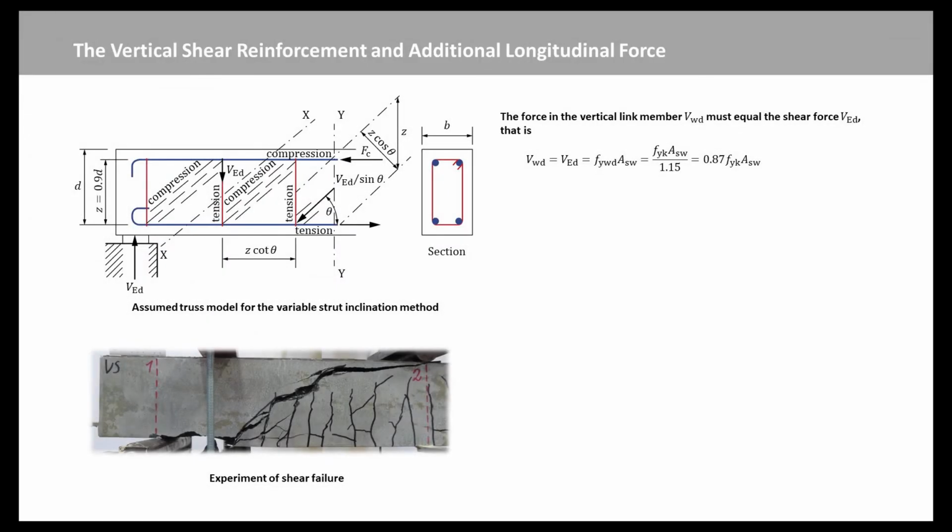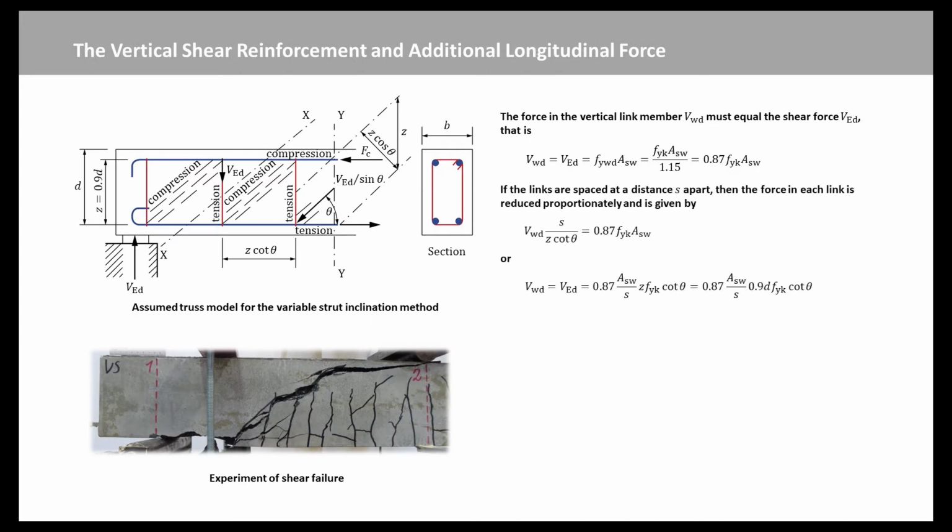Next, we will discuss the vertical shear reinforcement. All shear will be resisted by the provision of links with no direct contribution from the shear capacity of the concrete itself. Using the method of sections, it can be seen that at section XX in this figure, the force in the vertical link member, VWD, must equal the shear force VED, that is this expression. If the links are spaced at a distance s apart, then the force in each link is reduced proportionately and is given by this equation. And rearranging it, we obtain this expression.